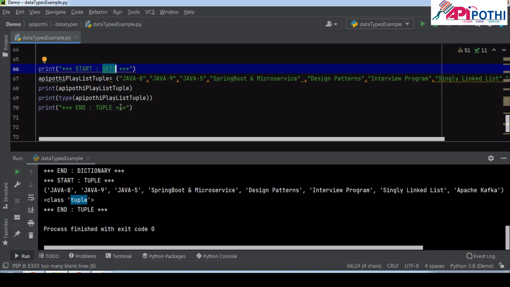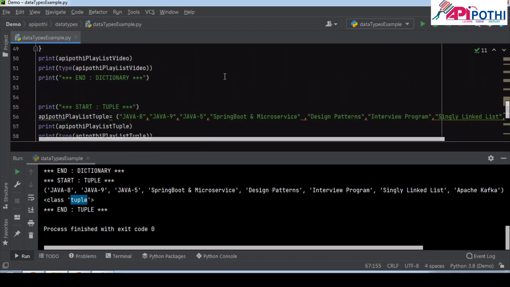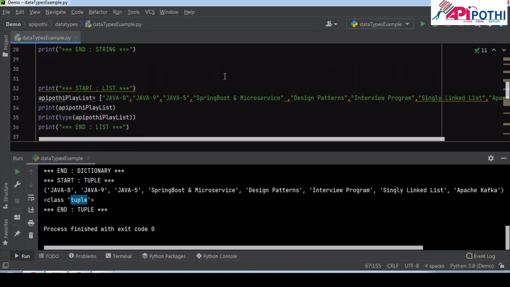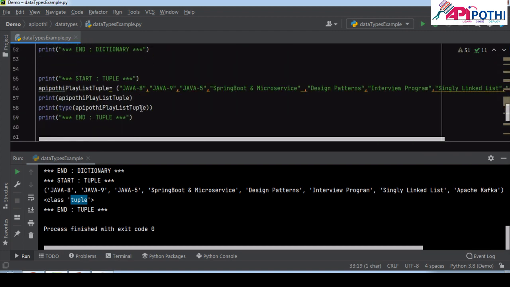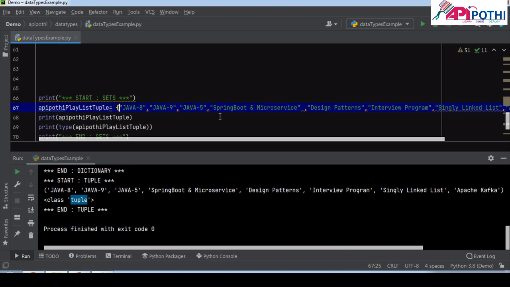Now copy the set here. The set is also interesting. We just need to change the bracket. Here we need to put the curly bracket, right? If you see the list, we have given the square bracket. For tuples, we have given these round brackets, and here for set we are giving the curly bracket.